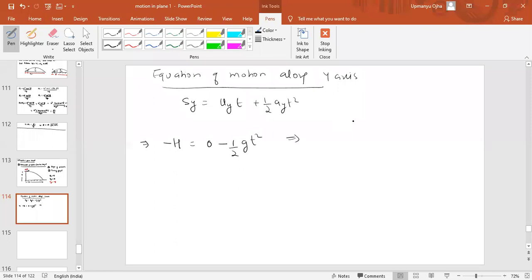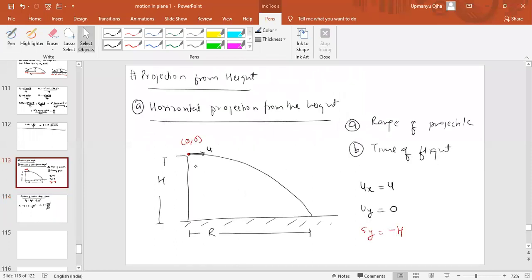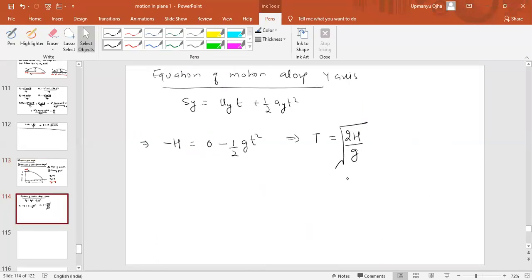So the time of flight t will be equal to square root of 2h by g. The time taken by this horizontal projection will be root of 2h by g.